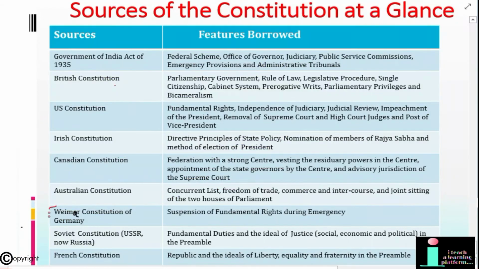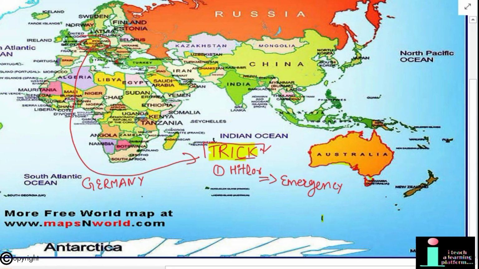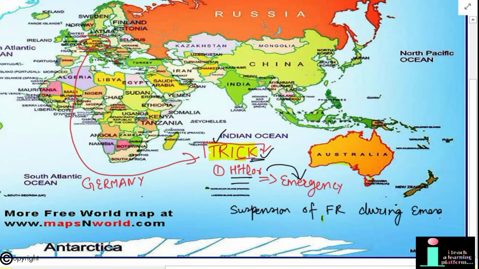If we talk about Weimar's constitution of Germany, the feature is suspension of fundamental rights during emergency. Germany, you can remember with the name of Hitler. At that time, many times emergency was proclaimed. So you can easily remember that suspension of fundamental rights during emergency is borrowed from the Constitution of Germany because, as you all know, during emergency, fundamental rights are suspended.